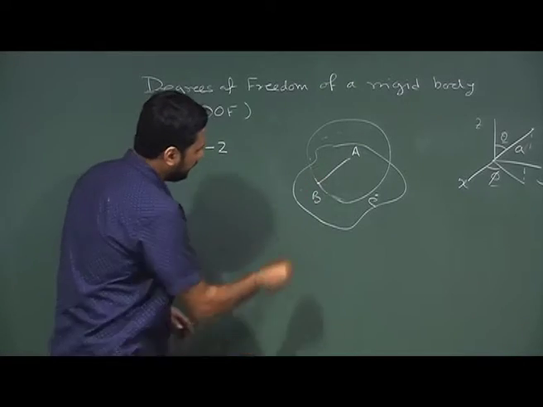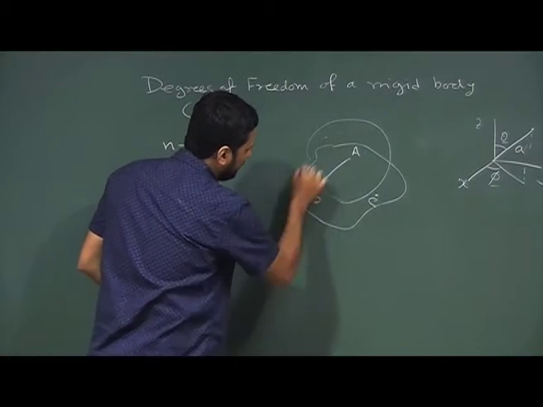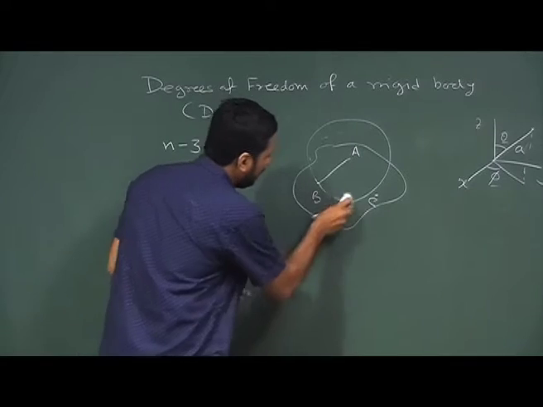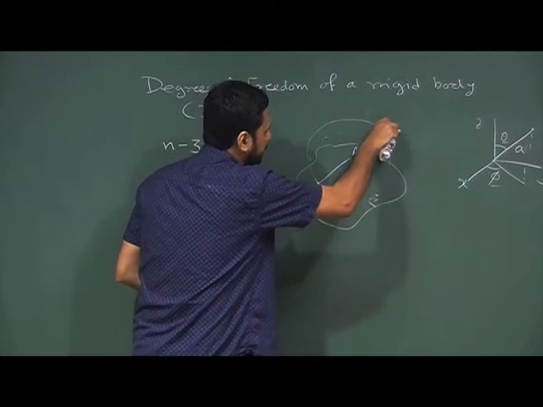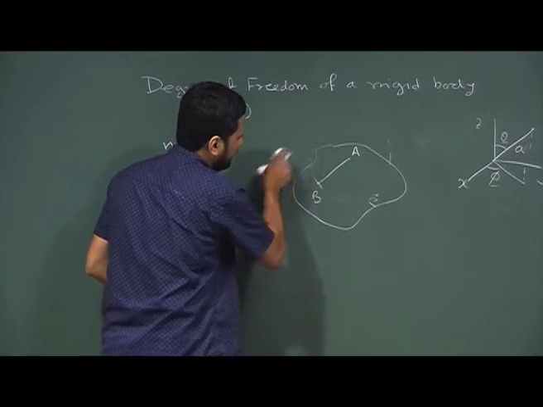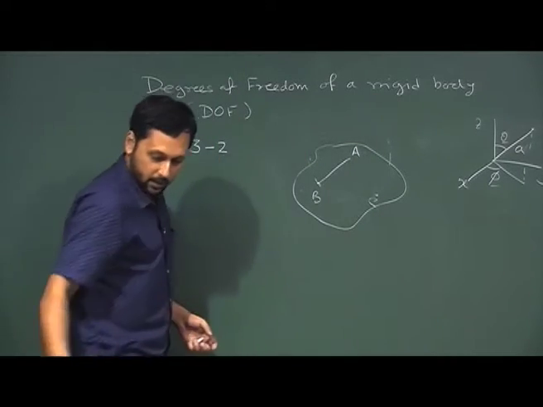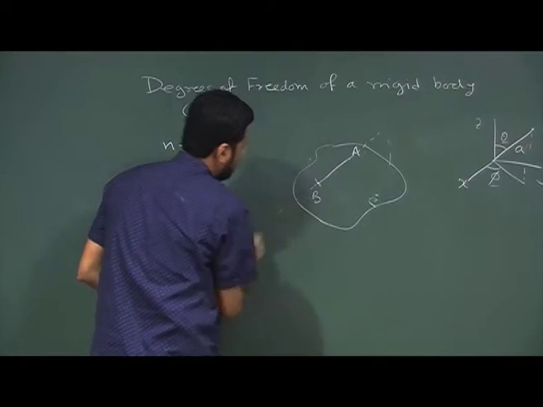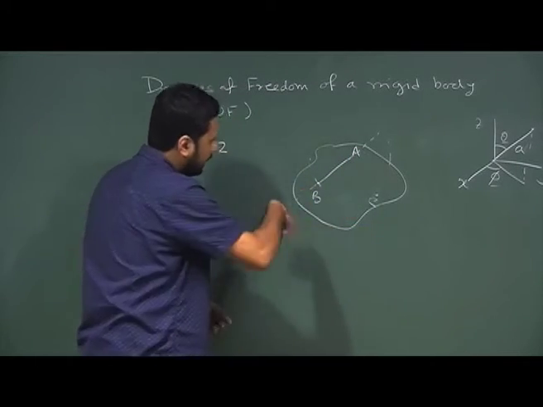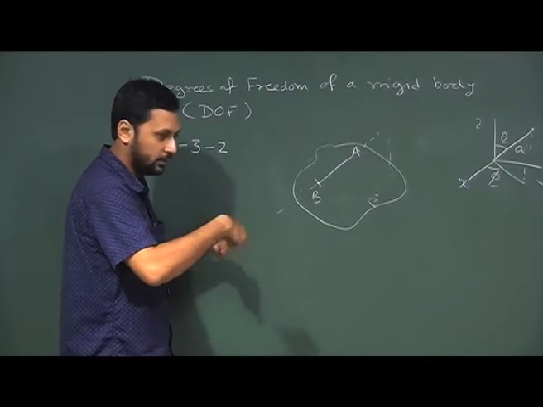Now, once we fix this point B, this sphere was an imaginary sphere, so we can get rid of this. Now, we have an axis AB. This entire rigid body can move around that axis.